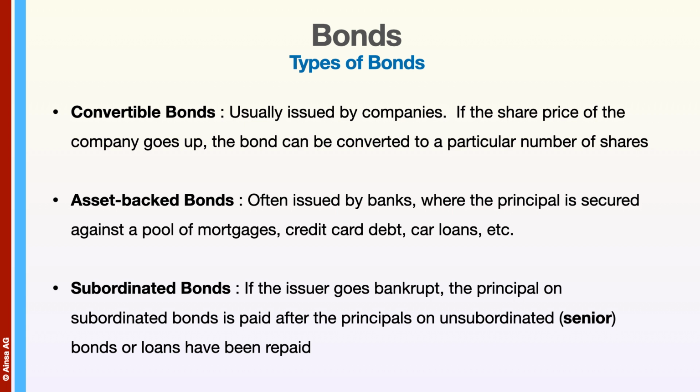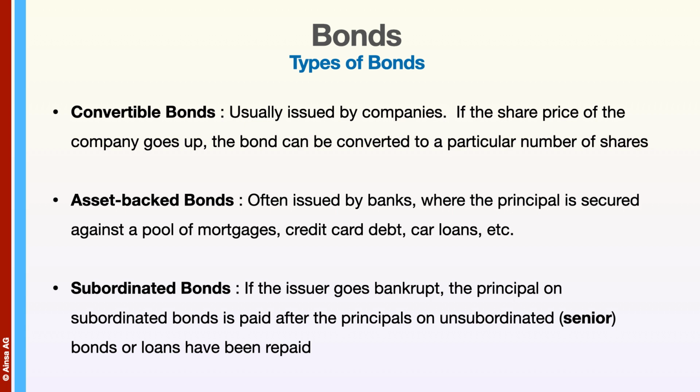Convertible bonds are usually issued by companies. If the share price of the company goes up, the convertible bond can be converted to a particular number of shares of the company. If the price of the shares hasn't gone up, the bond repays the principal just like an ordinary bond. There are asset-backed bonds, which are often issued by banks, where the principal is secured against a pool of mortgages, credit card debts, car loans, and what have you.